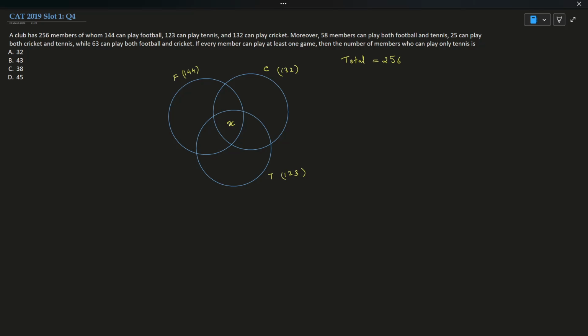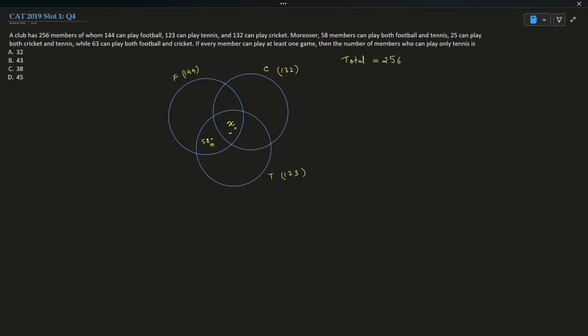Now we are told that 58 members play football and tennis. So this region will be 58 minus x, right? Because football and tennis are played by 58. We are not told only football and tennis, we are told football and tennis. So this part is x, this part is also football and tennis. So this will be 58 minus x.